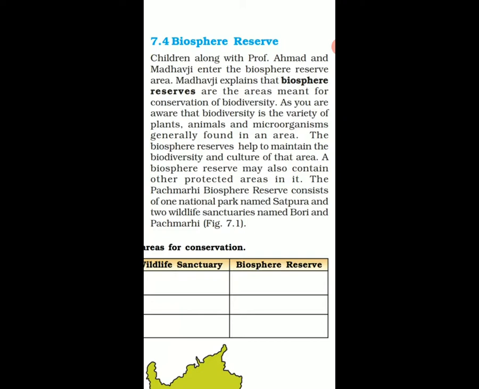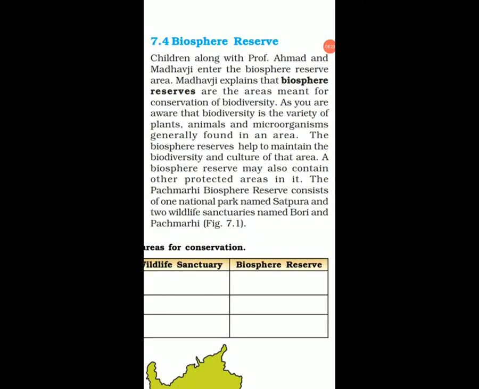These are the areas meant for the conservation of biodiversity. What is biodiversity? Biodiversity is the variety of plants, animals and the microorganisms found in that area. उन सब की प्रोटेक्शन के लिए एक बहुत बड़ी जगह को गवर्नमेंट सील कर देती है so that nobody can disturb them. That is called a biosphere reserve.